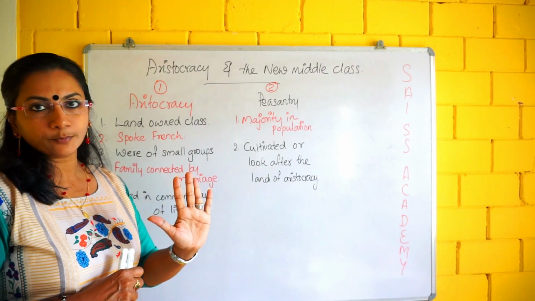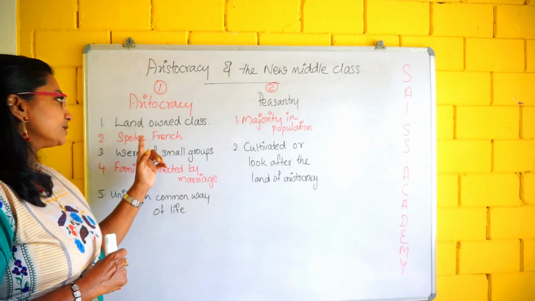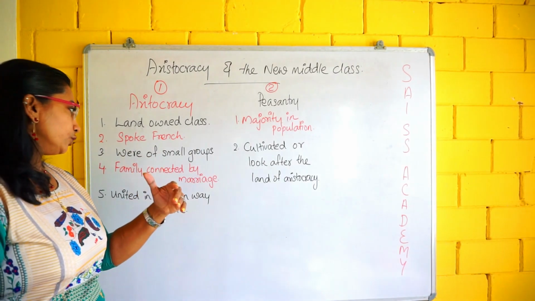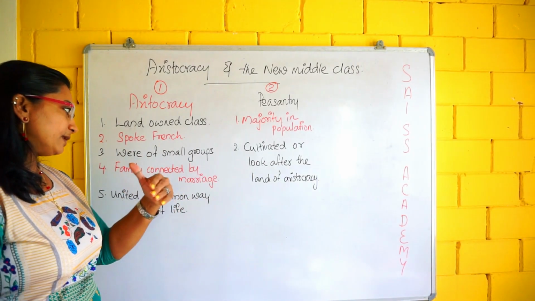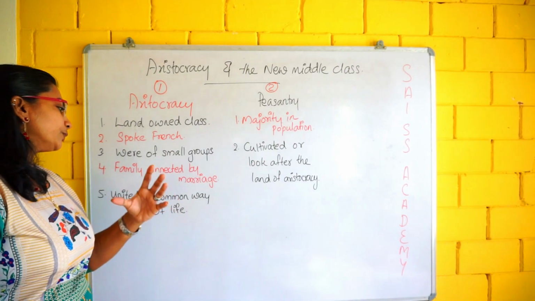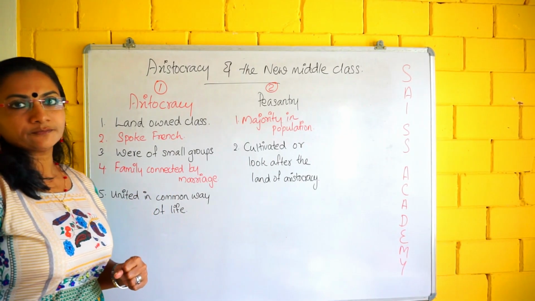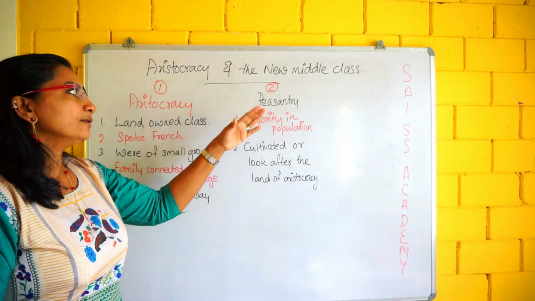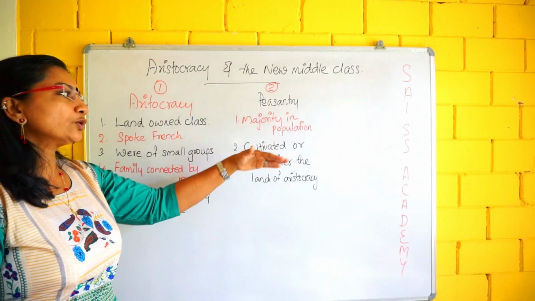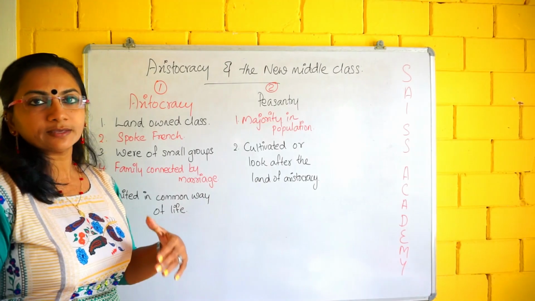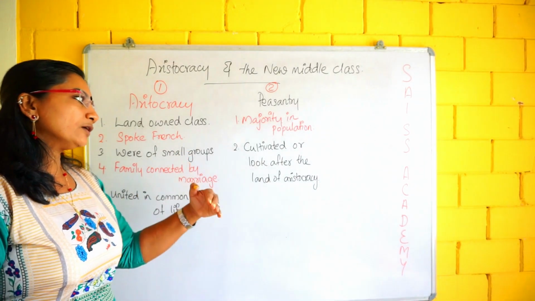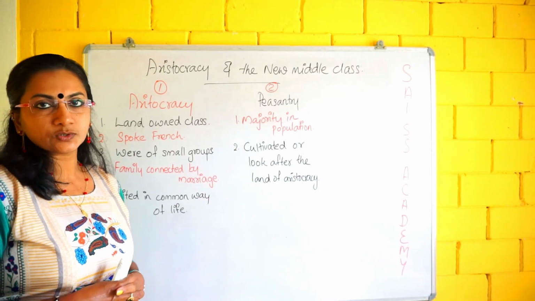Which are the five points of the aristocracy? First, they were a landowning class, they spoke French, were of small groups, their families were connected by marriage, and they were united in a common way of life. And which was the second group? They were peasantry. The peasantry were the majority in population, and they cultivated or looked after the land of the aristocracy.